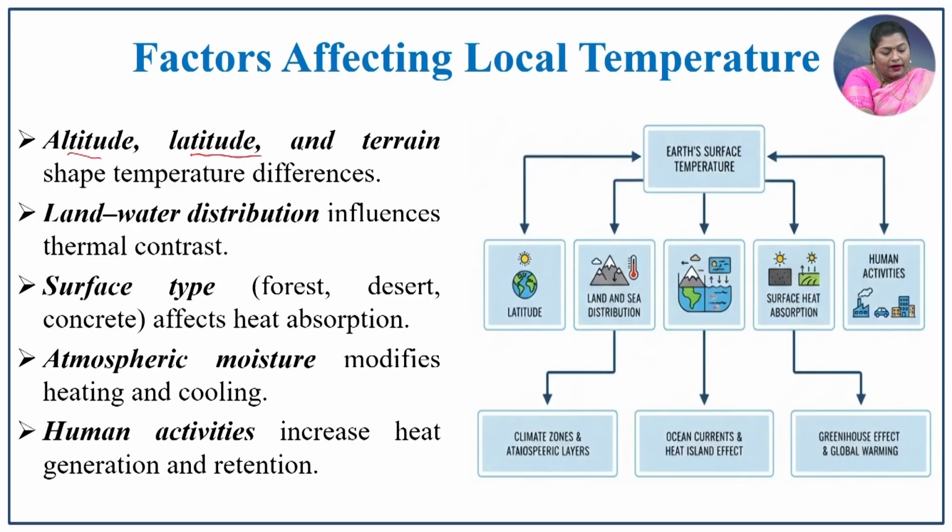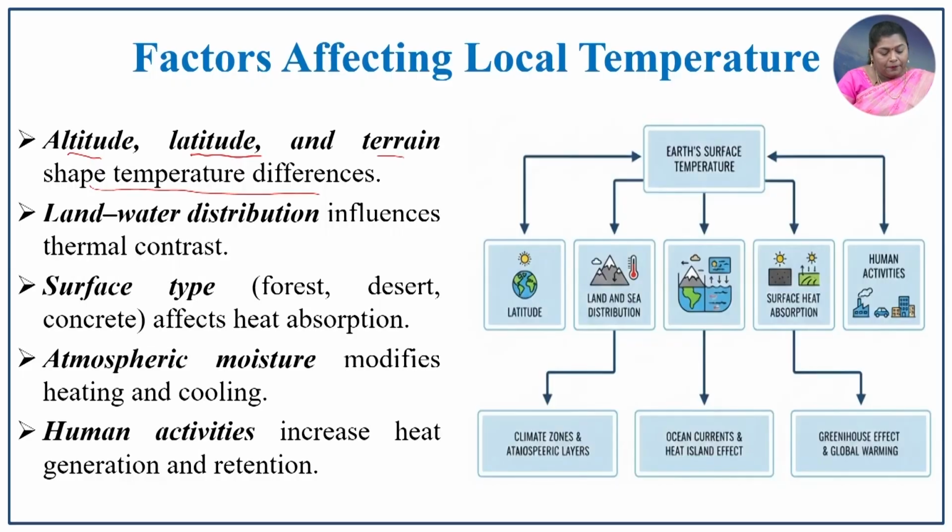So, the factors which affect the local temperature are altitude, latitude and terrain shape, with the temperature differences. We can witness all these differences in these processes. The land-water distribution influences the thermal contrast. How far the land heats and cools, and how far the water heats and cools, that difference makes the variation in temperature.